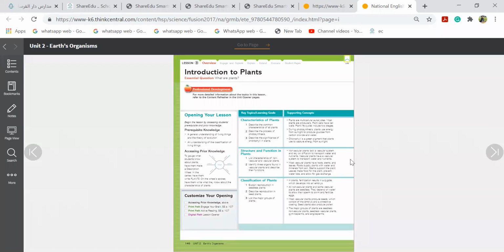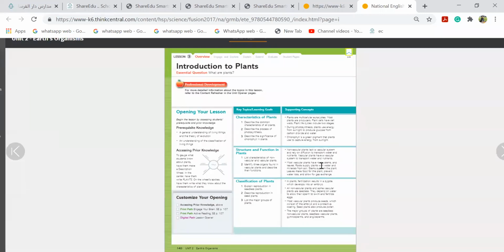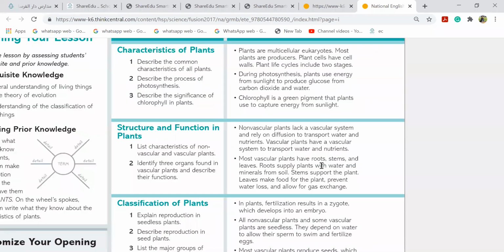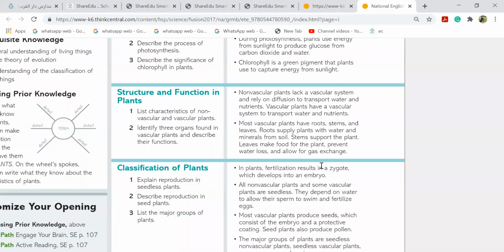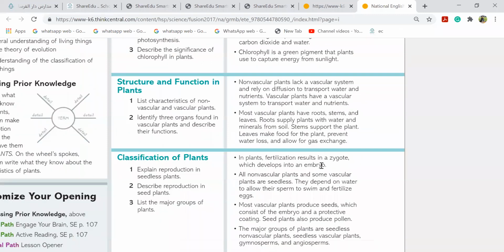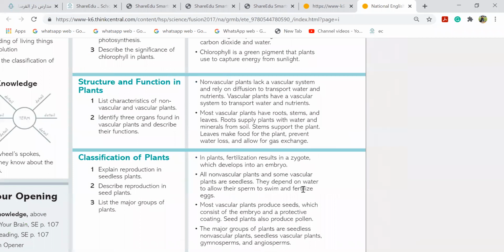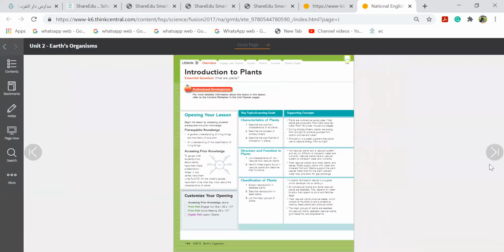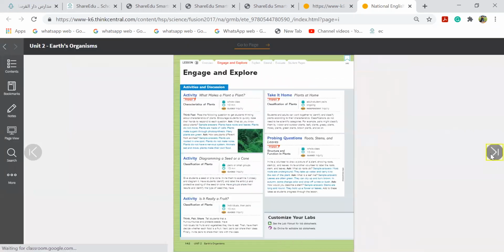I will send them. So we have learned the characteristics of plants. We have learned the process of photosynthesis and the significance of chlorophyll in plants. I showed you the non-vascular and vascular plants yesterday. Then we saw the seedless plants and reproduction through spores. Now today we are going to summarize the major groups of plants.